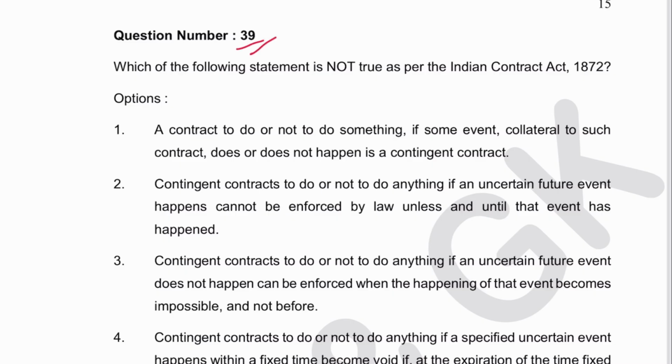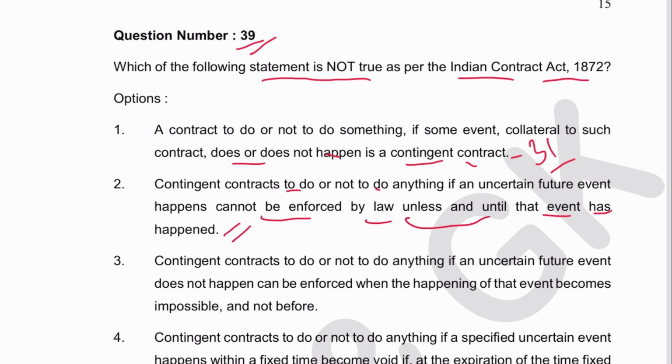Next 39. Which of the following statements is not true as per the Indian Contract Act? A contract to do or not to do anything if some event collateral to such contract does or does not happen is a contingent contract. This is totally correct, mentioned in section 31. Then, a contingent contract to do or not to do anything if an uncertain event happens cannot be enforced by law unless and until that event has happened. This is also correct, mentioned in section 32 of the Contract Act.